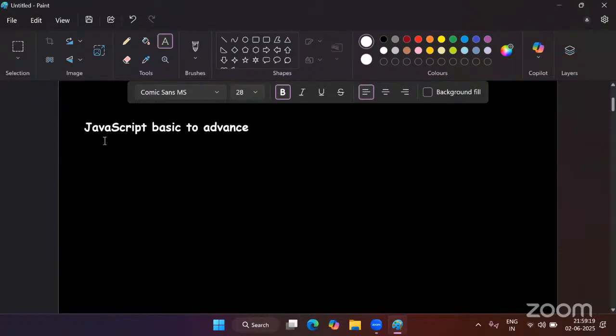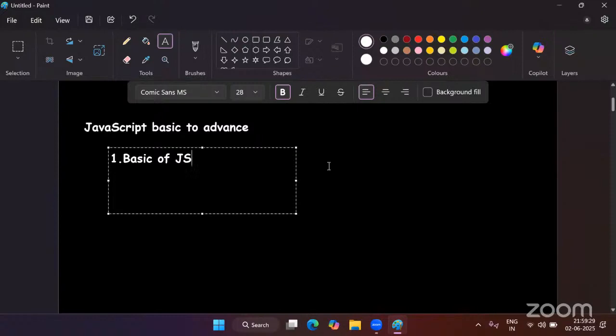Now, I am dividing this JavaScript into two modules. The first module is the basics of JavaScript, and the second module will be advanced JavaScript. In the basics of JavaScript, we are going to understand the fundamental concepts of JavaScript.